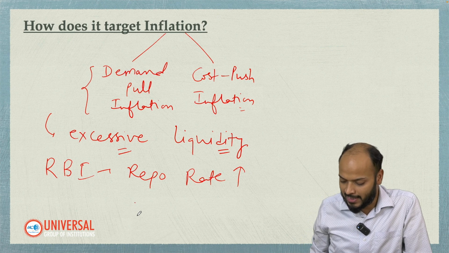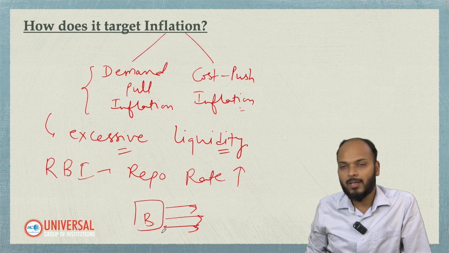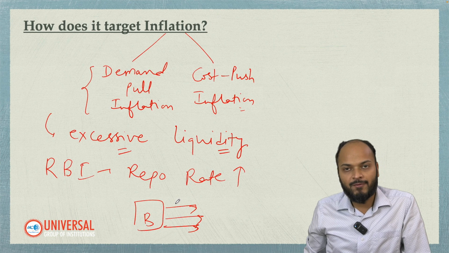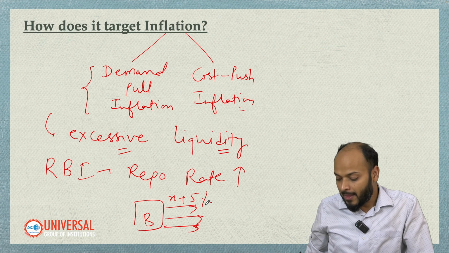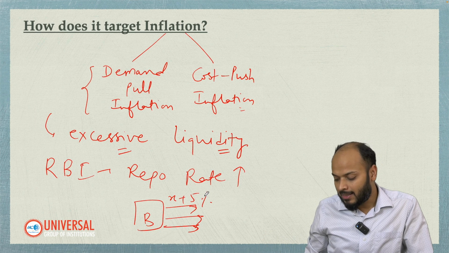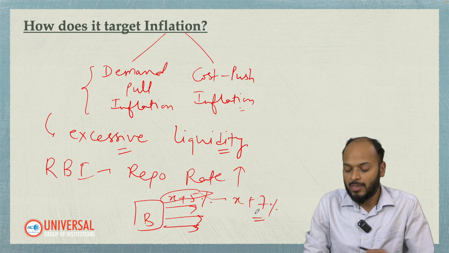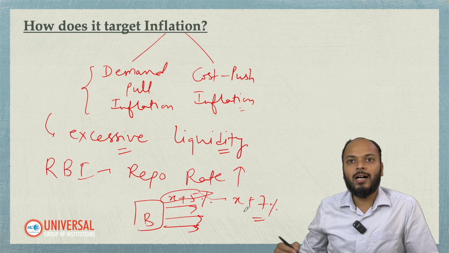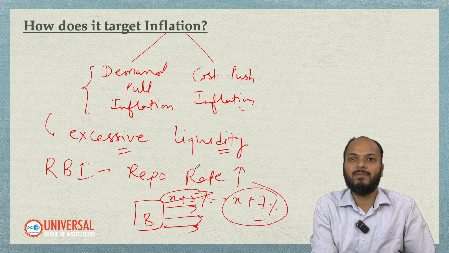So I hope it is clear that when banks lend money, the interest rate which banks charge, in the previous example we have seen x plus 5%, right? If repo rate increases, this interest will also be increased by the bank, let's say x plus 7%, right? So the loan which others take from the bank will become expensive.